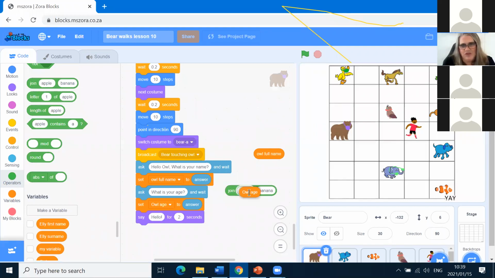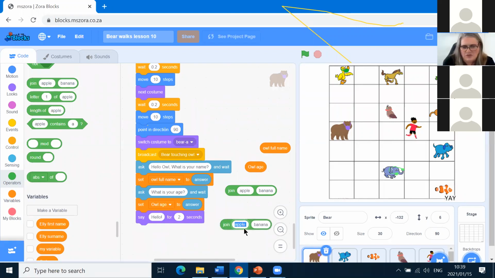Right, so we could just go and plot that in, but that doesn't make sense. It's not going to look pretty when you just say name, age, and they're squashed together. We want to join that to more words.